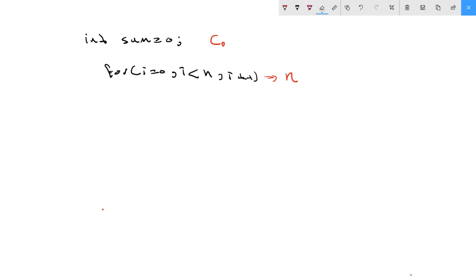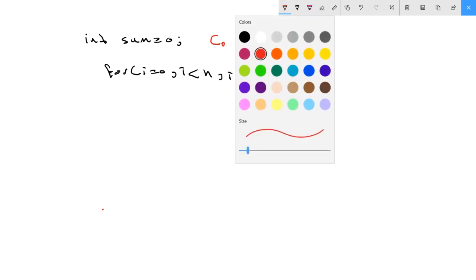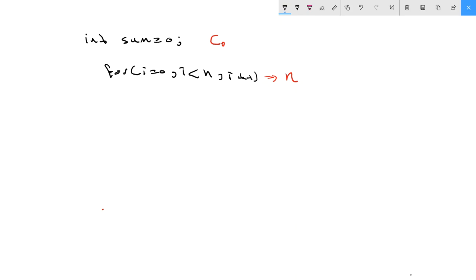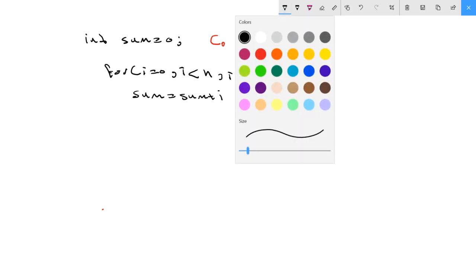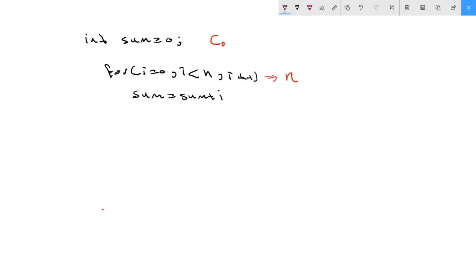Now let me make this example more complex. I assume in the for loop there is some operation, and in it I have sum equals sum plus i. Now, hey, measure the complexity. Again, the first line is still C0, the second line is n, and the third line is an adding operation, so it is constant time. I have 0, so I go to the next, which is 1. Now my code will be C0 plus n, but now I have C1 as part of the n.